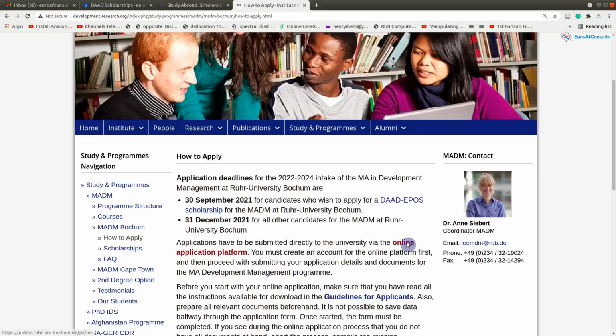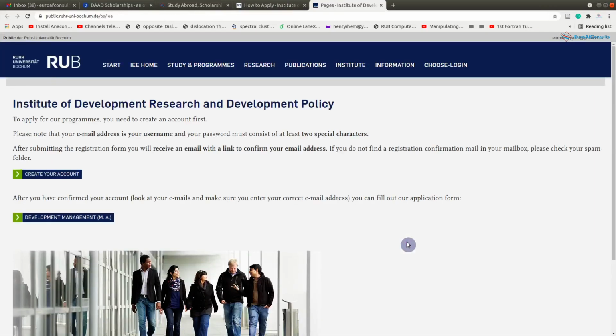We click this, and it brings us here. So you just have to calm down a little bit and understand what the requirements are. And this said create an account. So that means we need to create an account to proceed with our application. They said after you've confirmed your account, then you will need to fill up the application form here.